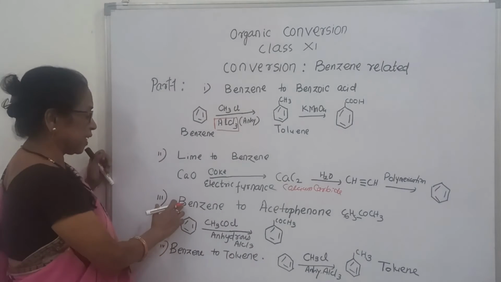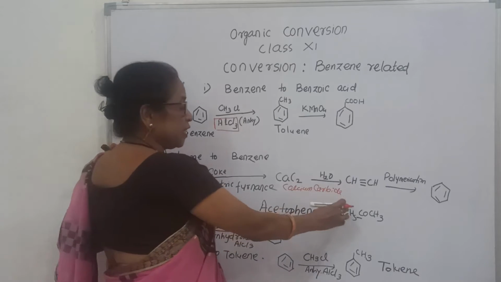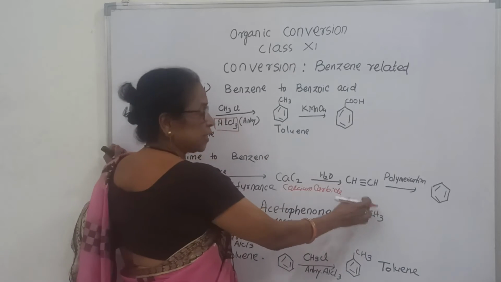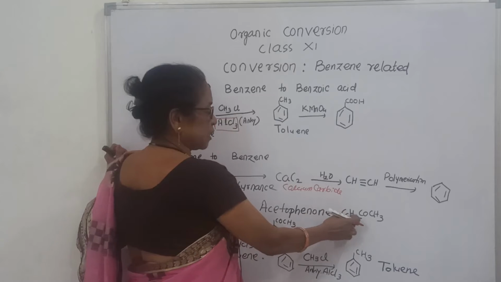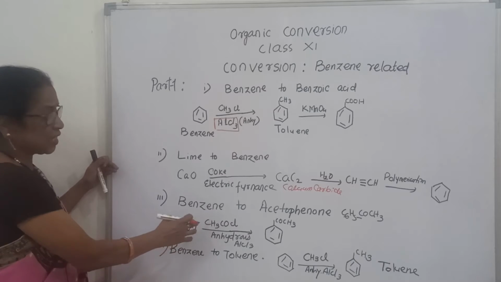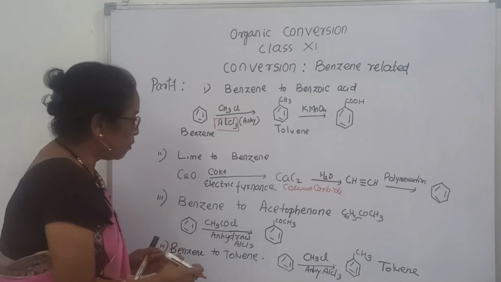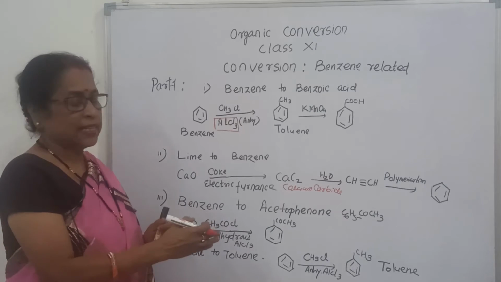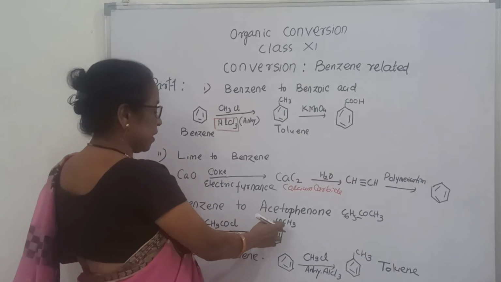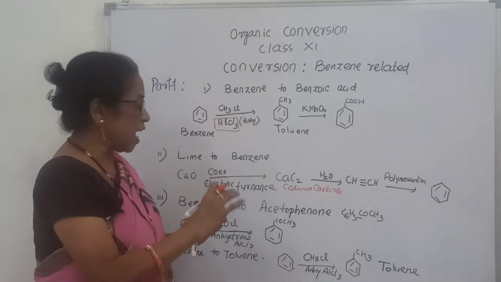Now last one, that is benzene to acetophenone. That means here a COCH3 group is attached to the benzene ring, that is called acetophenone. COCH3 is aceto, and C6H5 is attached, so it is acetophenone. Now you will take benzene and CH3COCl. What is CH3COCl? It is called acetyl chloride by common name and acyl chloride by IUPAC name. Now in presence of anhydrous aluminum chloride, it gives benzene with COCH3, and that is acetophenone.